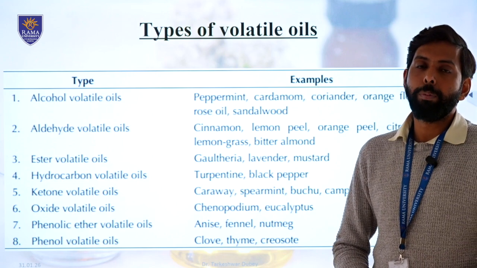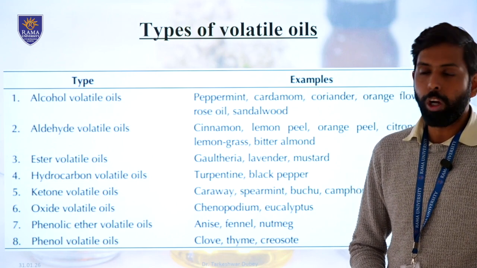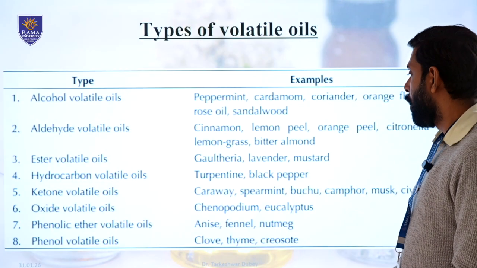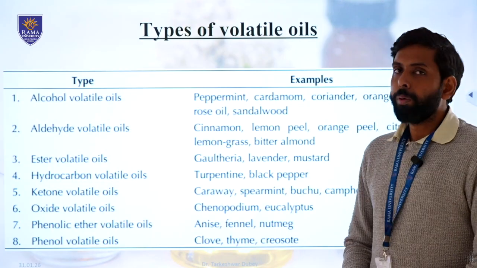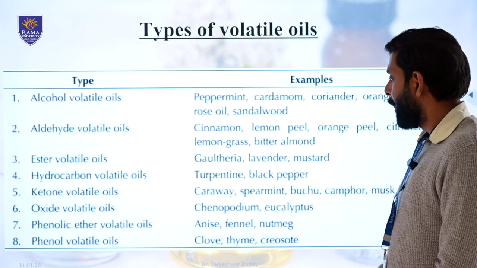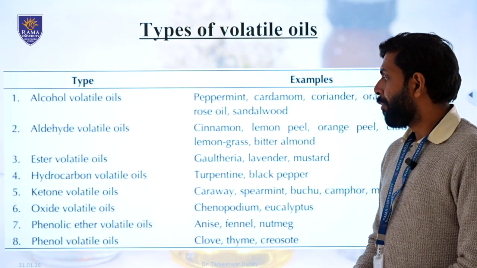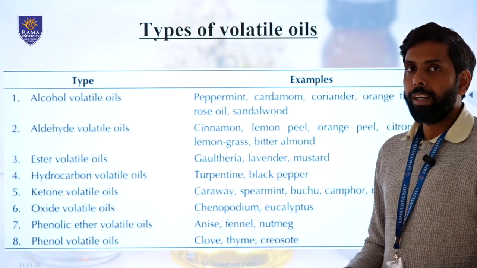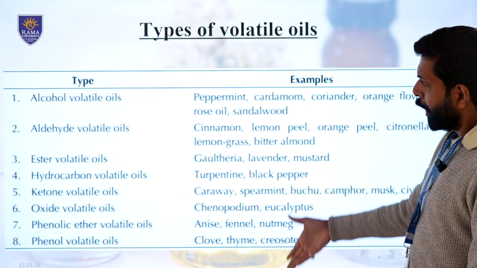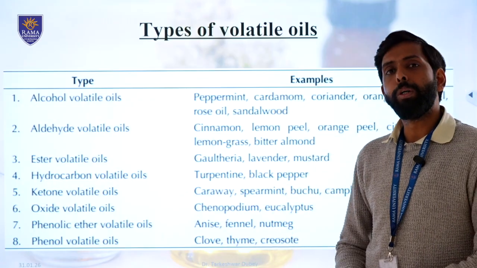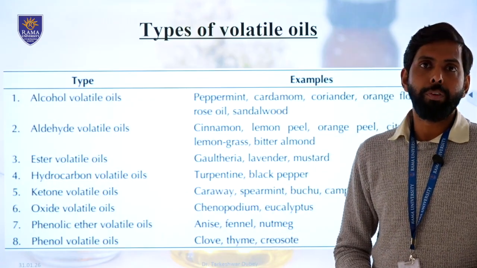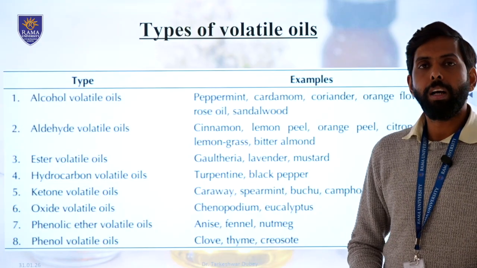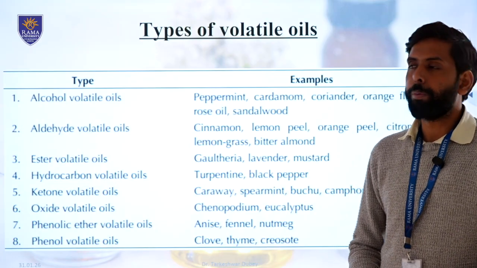They contain hydrocarbon oxygenated products of volatile oil, so they are oxide volatile oils. Ether containing groups are nutmeg, anise, and fennel, and phenol volatile oils are clove and thyme. These are different categories of volatile oil obtained from plant materials and used in various ways for medicinal and pharmaceutical purposes.